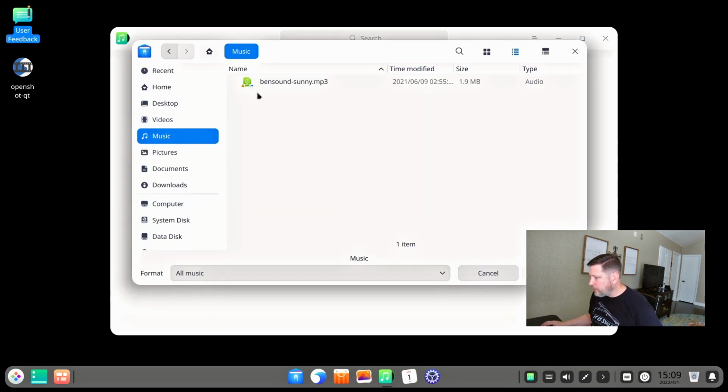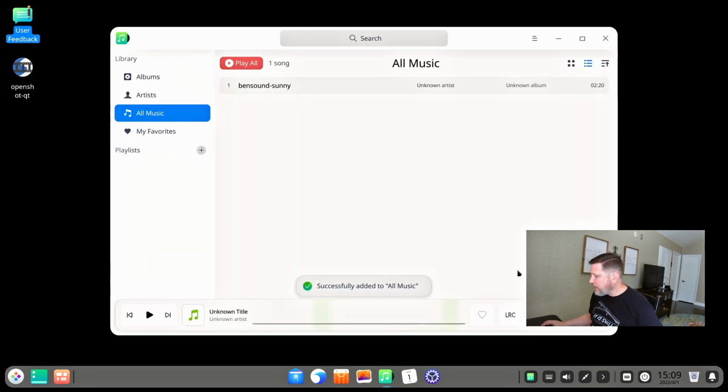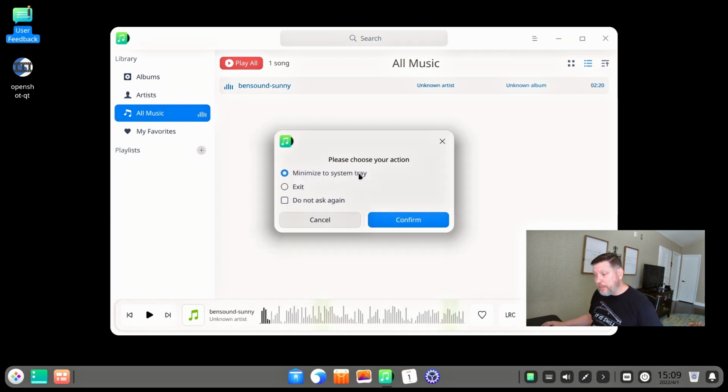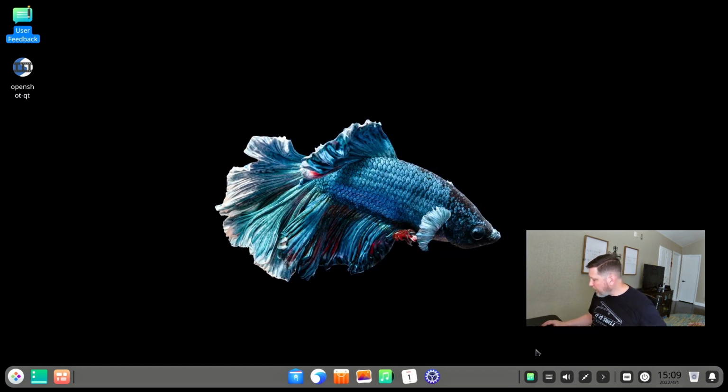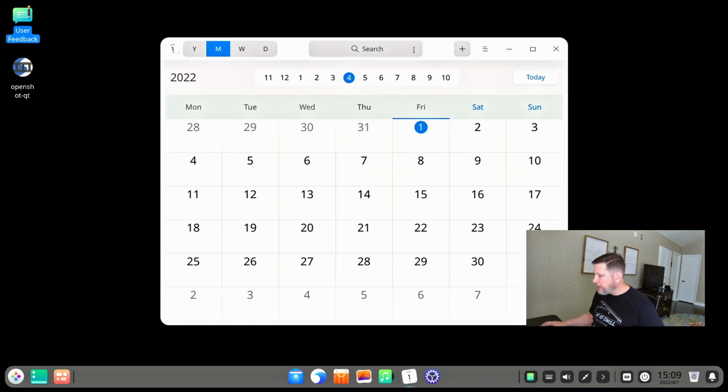Add music. Looks like there's this sweet sound. We've added it. You can minimize to the system tray or exit. Okay, little things like this for user experience are quite nice. You may just want to minimize this. So let's do that. Let's just minimize it. And it's sitting right here in the system tray over here. Very cool. Here is their calendar.